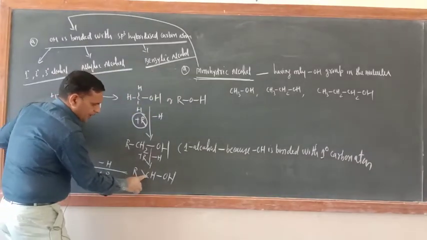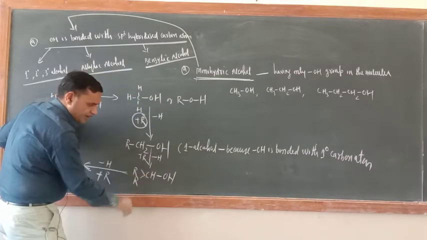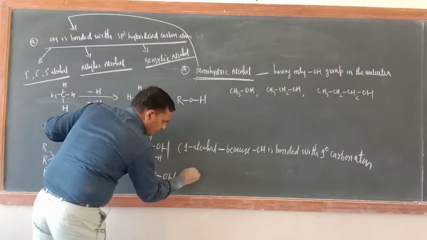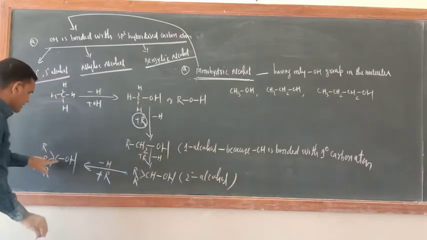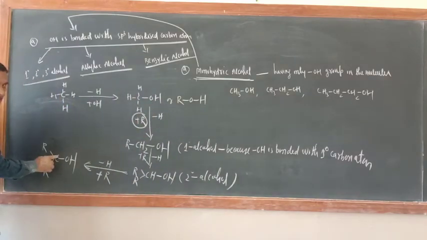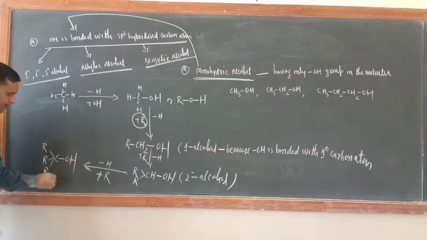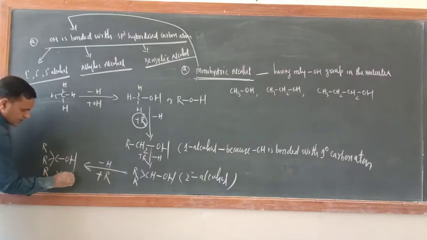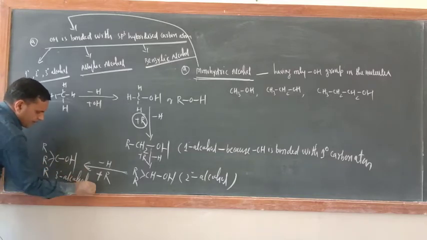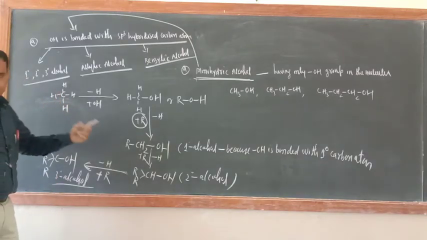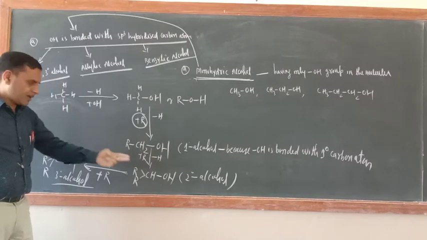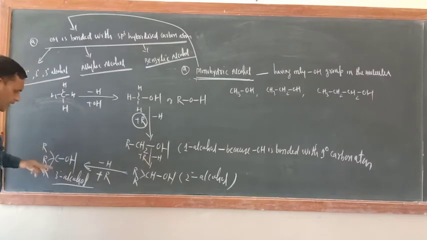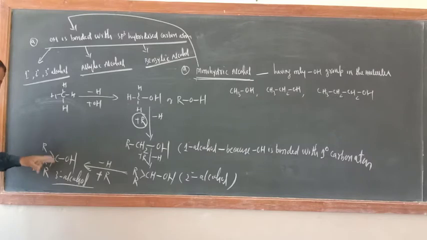This is 2 degree carbon atom, so this is 2 degree alcohol. This is 3 degree carbon atom in which OH is bonded, so this is 3 degree alcohol. So if OH group is bonded with 1 degree carbon atom, that is 1 degree alcohol. If OH is bonded with 2 degree carbon atom, that is 2 degree alcohol. If OH is bonded with 3 degree carbon atom, that is 3 degree alcohol. Okay or not?